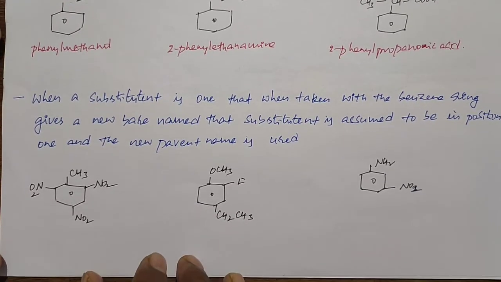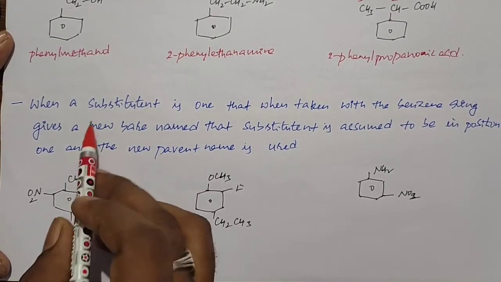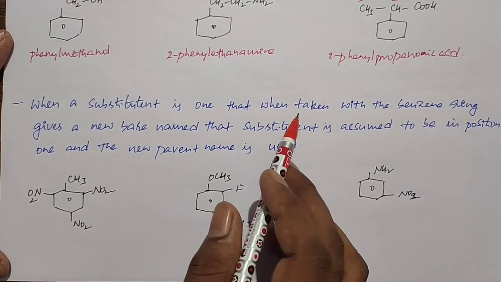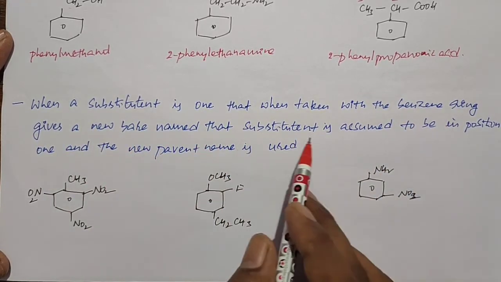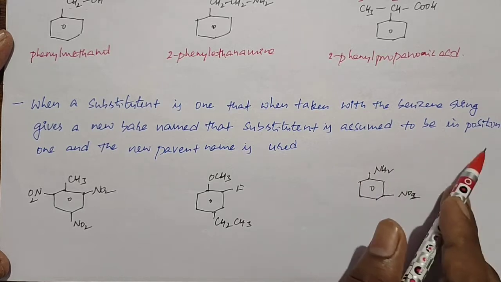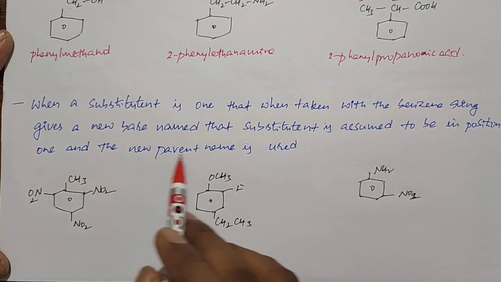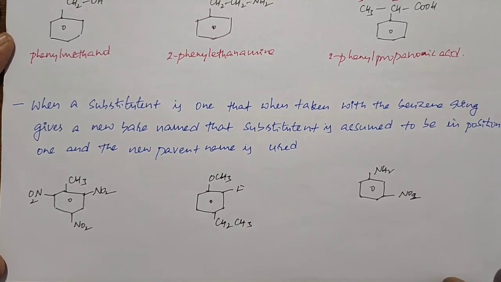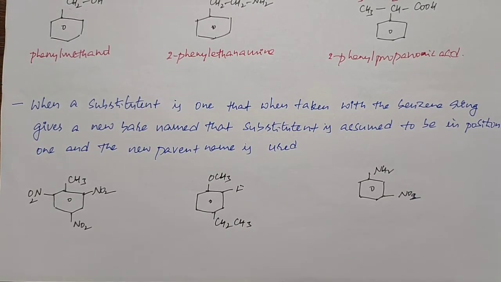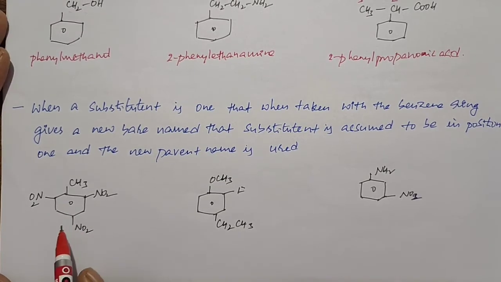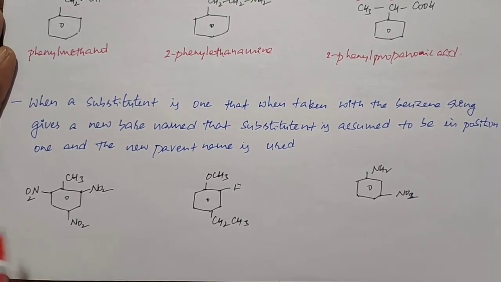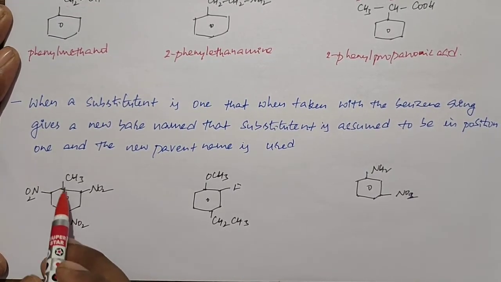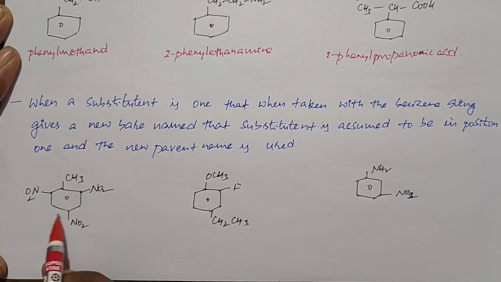And this is the next rule. When a substituent is one that, when taken with the benzene ring, gives a new base name, that substituent is assumed to be in position 1 and the new parent name is used. So I think you have some confusion about this rule. When some substituents are attached to the benzene ring, they are called by some common names. For example, in this structure, the methyl group is attached to the benzene ring, so it is also called toluene.